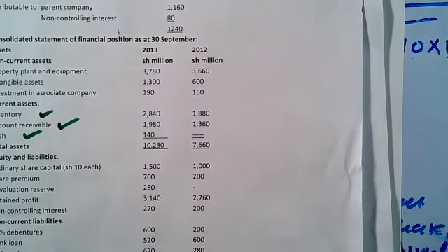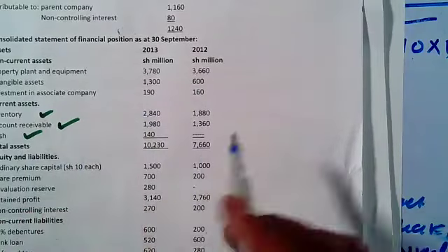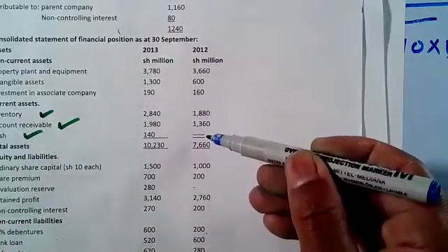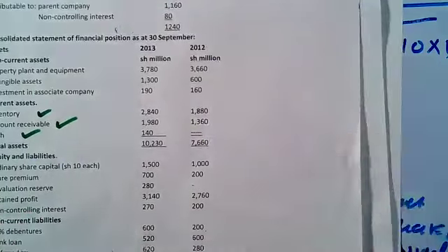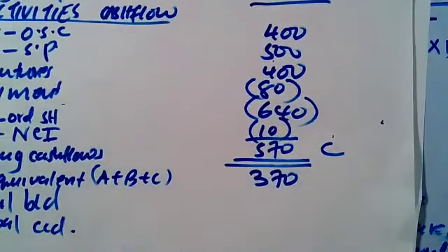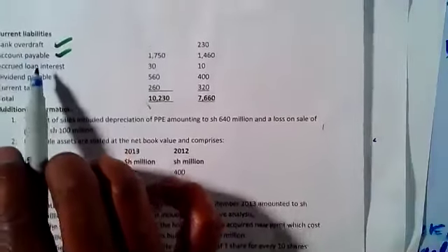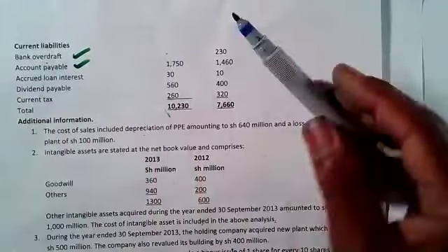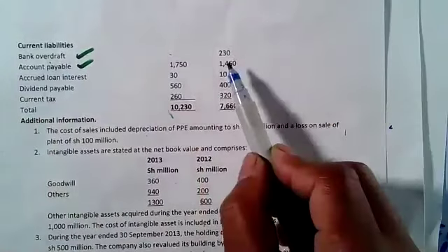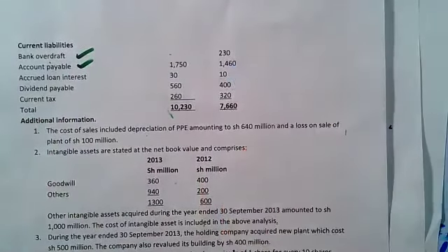To get cash and cash equivalent, come here to cash. In 2012, there's the balance brought down. The cash, we had nothing. So that means for our cash, the balance brought down is 0, minus, come here to current liabilities. In the current liabilities, we have bank overdraft. Still year 2012. And how much was it? 230. It's a liability, 230.